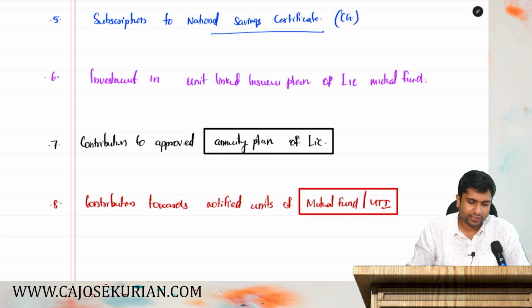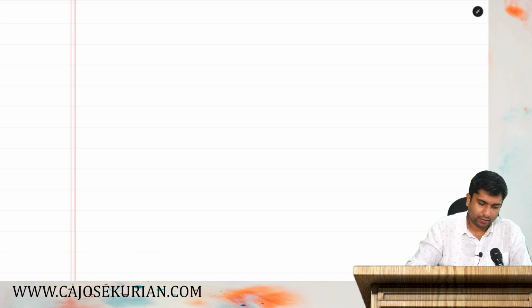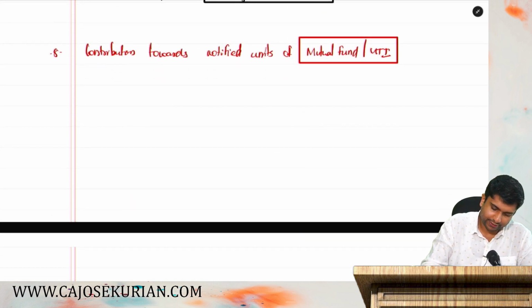Now, moving on with the next item, item number 9. We'll write it here itself. Item number 9, which is an important item.